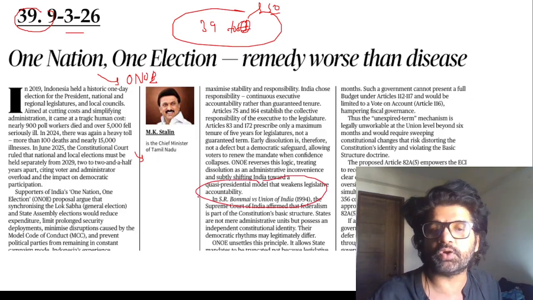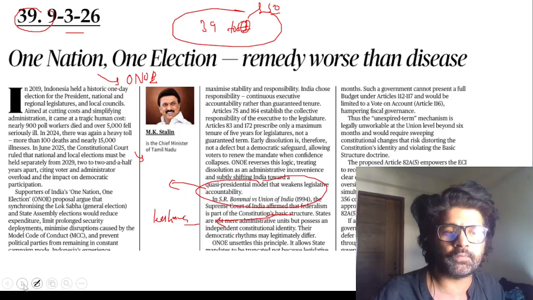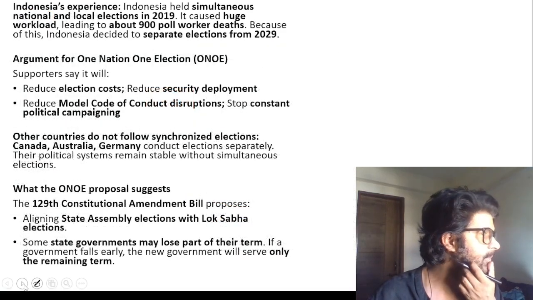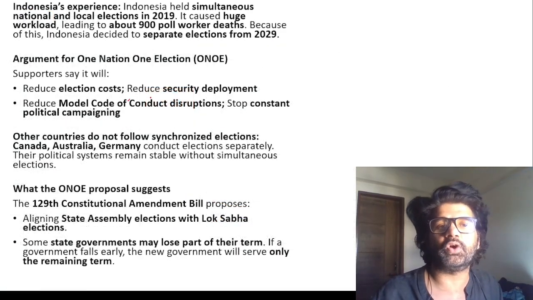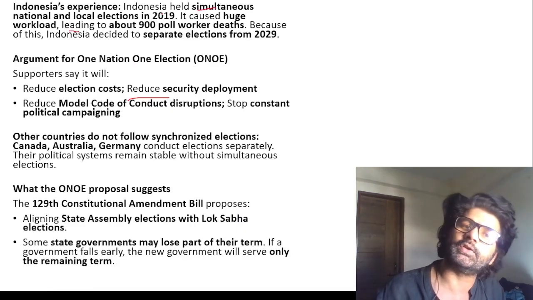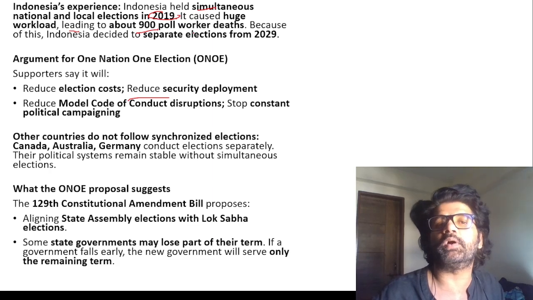S.R. Bommai versus Union of India: federalism is a part of the basic structure. Basic structure emerged from the Kesavananda Bharati judgment of 1973. When you focus on one nation, one election, you're undermining states' authority, election costs, etc. Indonesia also tried to do this. Simultaneous national and local elections in 2019, 900 poll workers died, and now from 2029 they will hold separate elections.